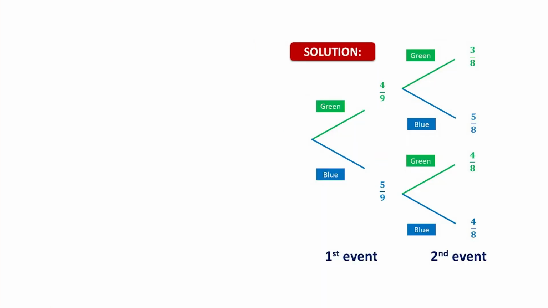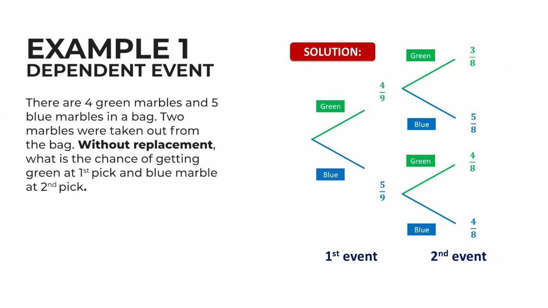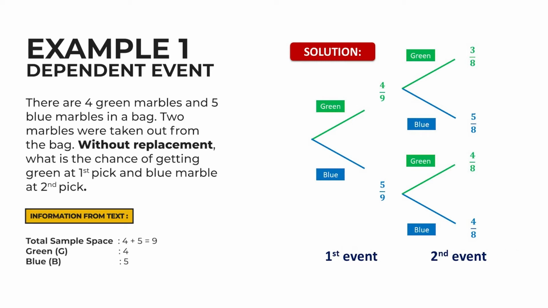Let's take a look at the tree diagram. This is the first example for dependent event. There are 4 green marbles and 5 blue marbles in a bag. 2 marbles were taken out from the bag without replacement. What is the chance of getting a green marble at the first pick and a blue marble at the second pick?